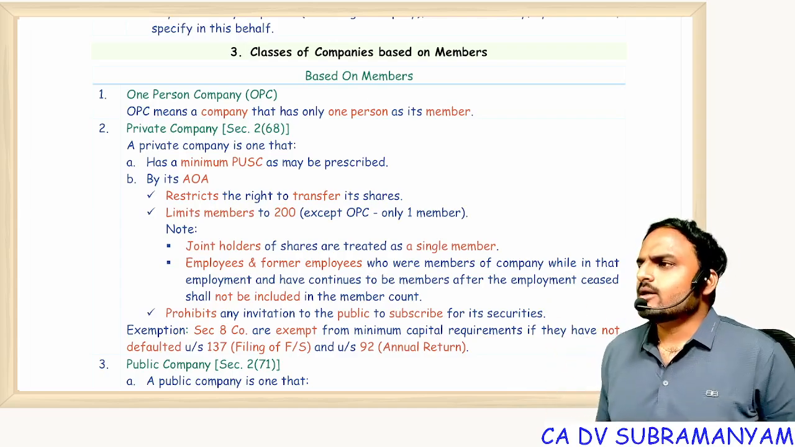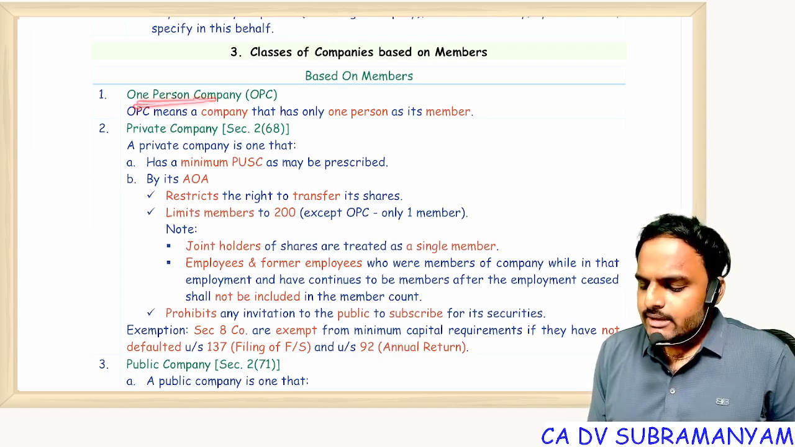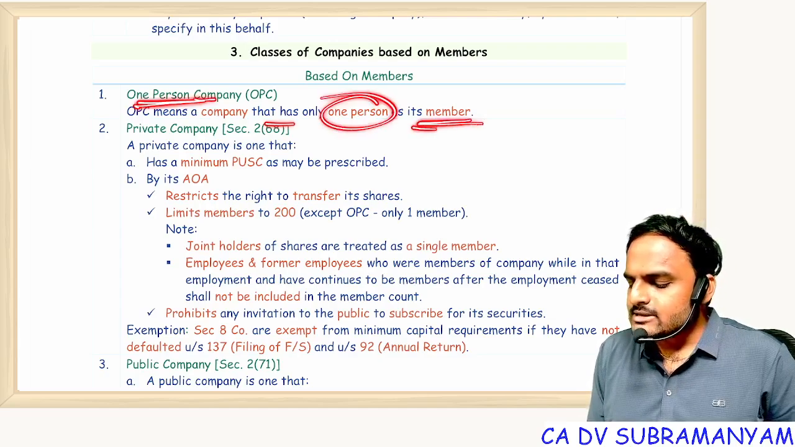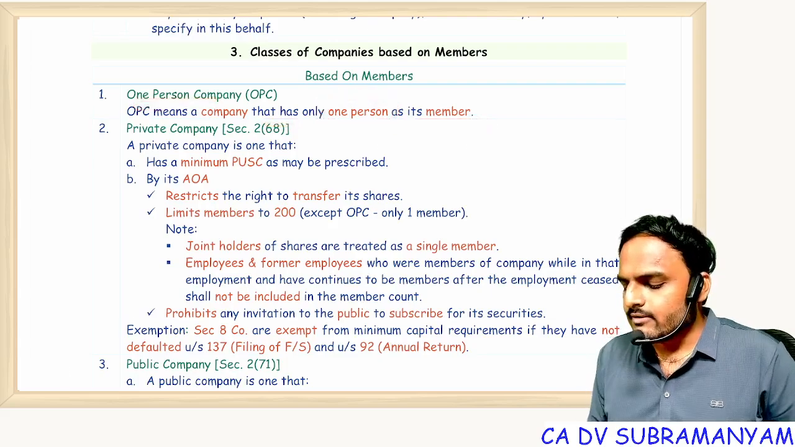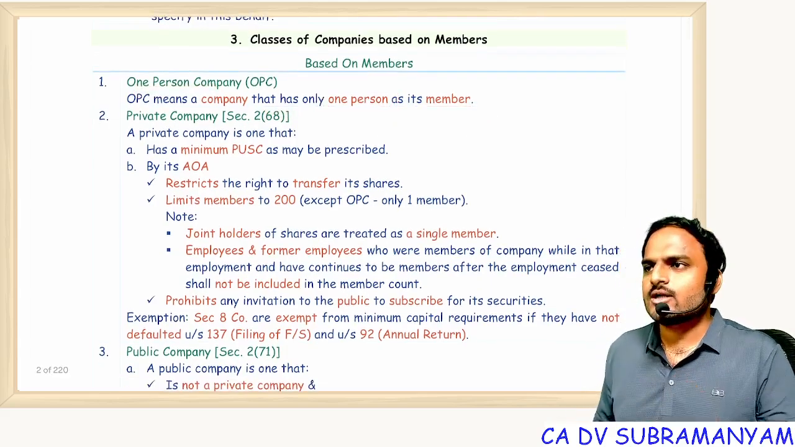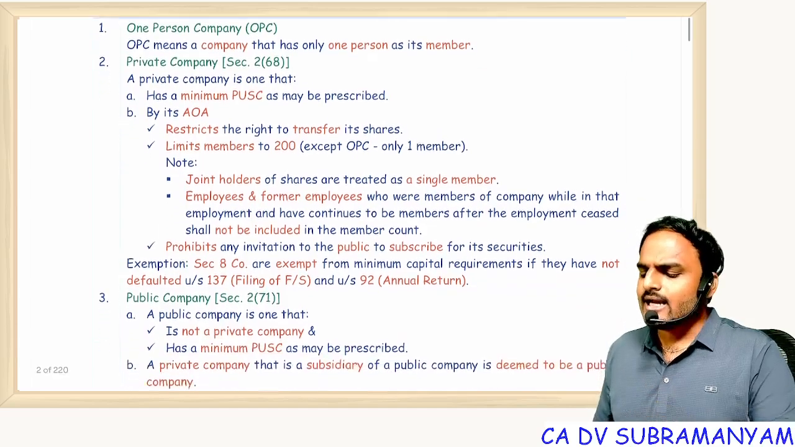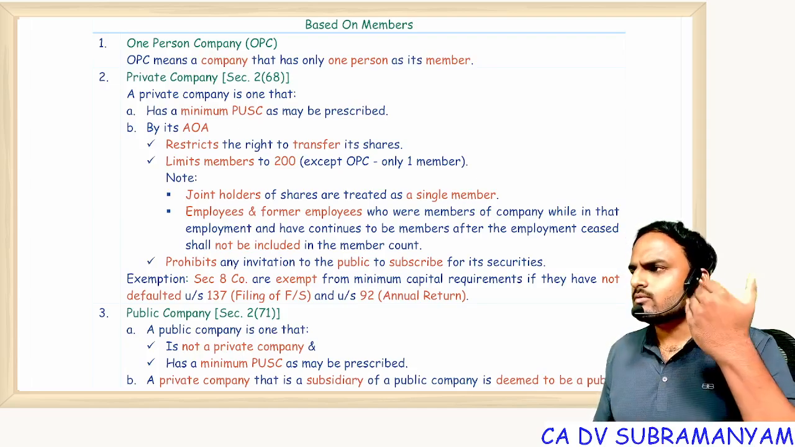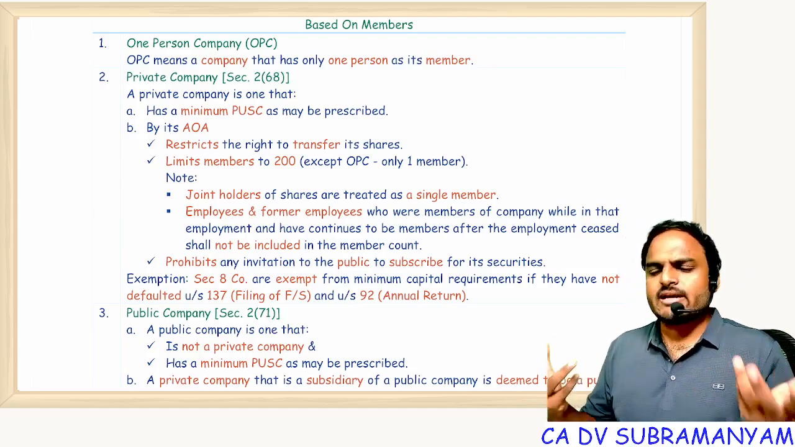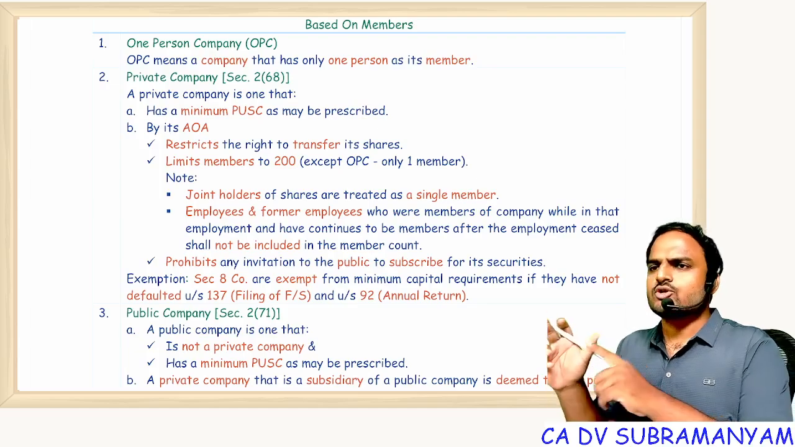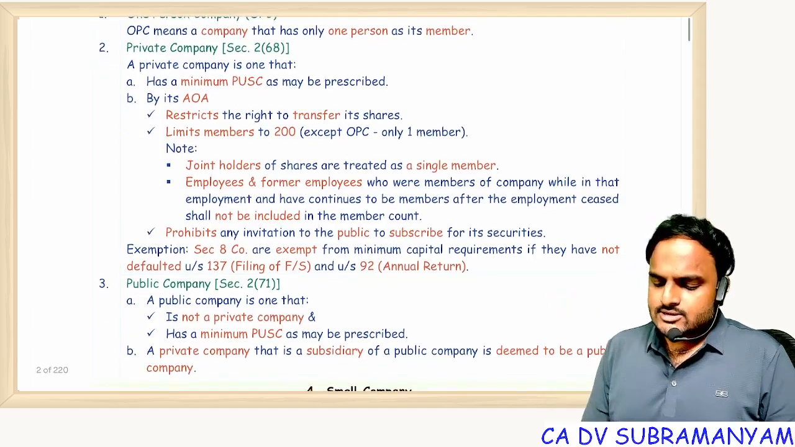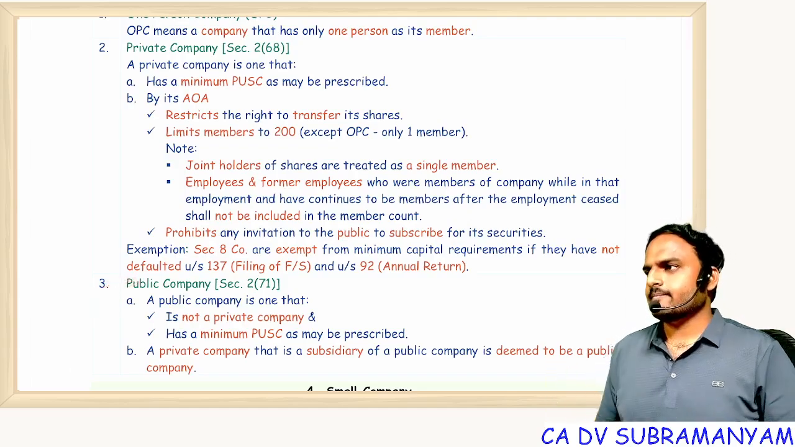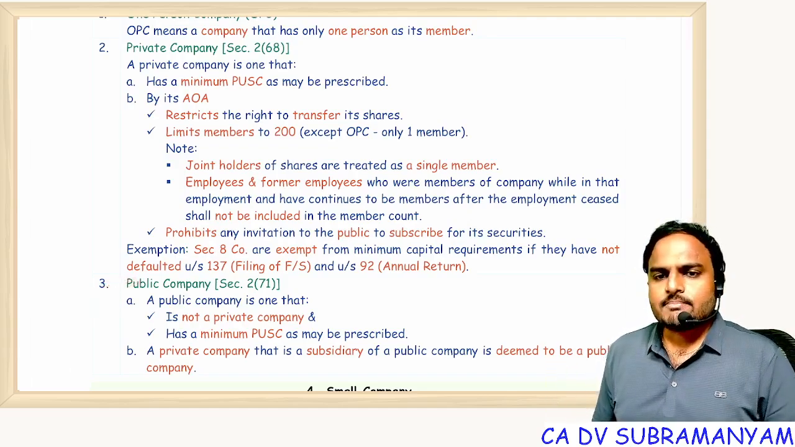Okay, fine. Now tell me, what is a one-person company? It means a company that has only 1 person as its member. Minimum 1, maximum 1. In detail, I will discuss OPC with you in the incorporation chapter. Who can be a member, who is a nominee, what benefits are available to OPC, everything I will discuss with you in the next chapter. Next concept is public company. What is a public company?